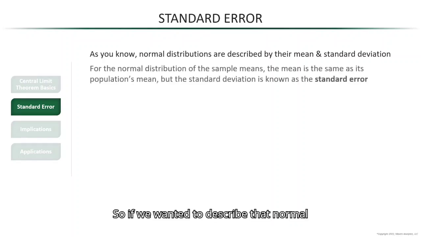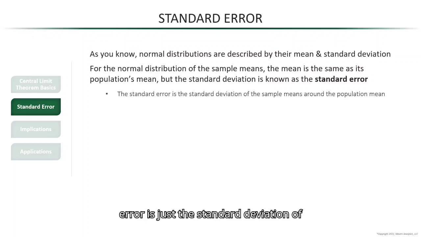So if we wanted to describe that normal distribution of the sample means, then the mean will be the same as its population's mean, but the standard deviation is different, and it's known as the standard error. So the standard error is just the standard deviation of the sample means around the population mean.